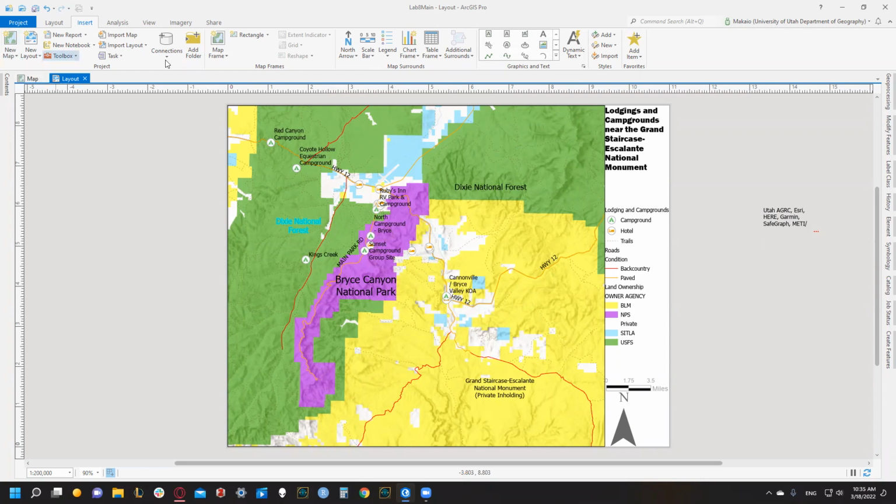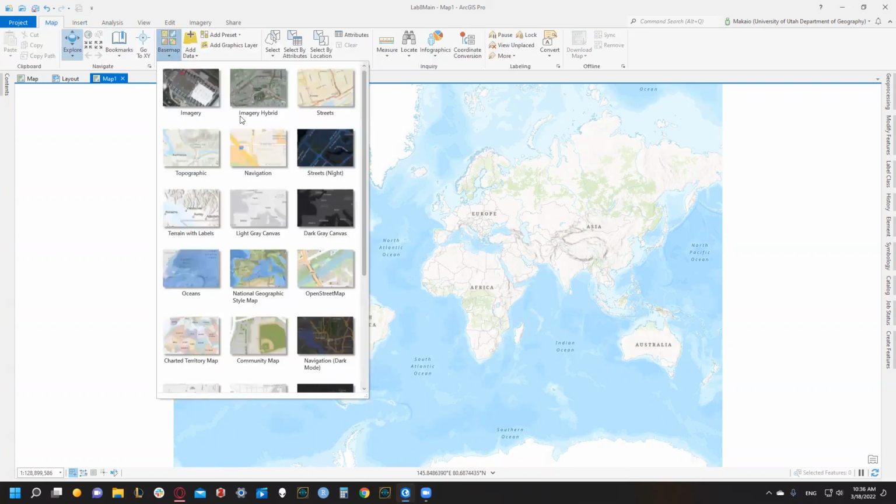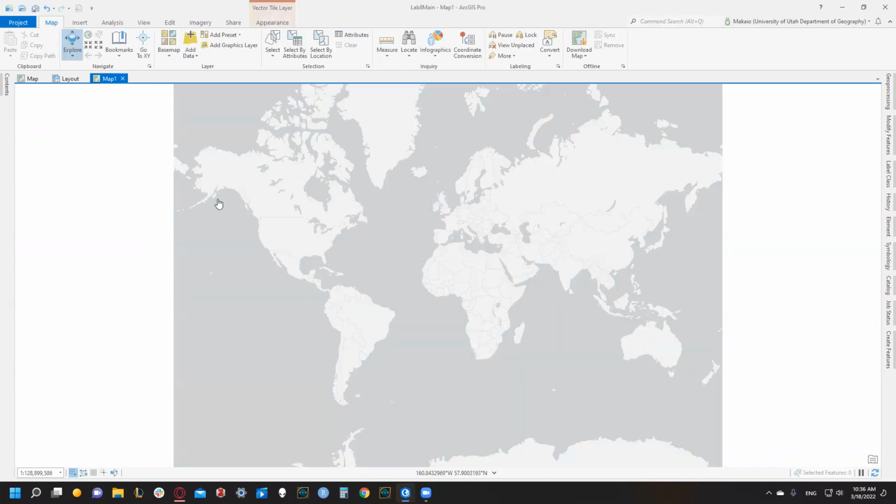So to create an inset map, we can go to new map, and it's going to open up a new project right here. So we need to first change the base map to a light gray canvas. So we're going to go to the map banner, go to the base map, and click on light gray canvas, and we're chilling.